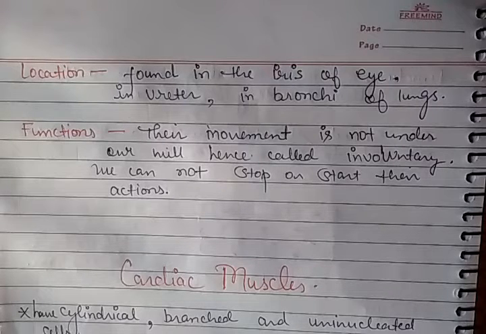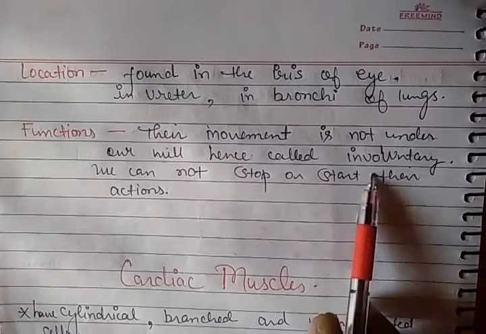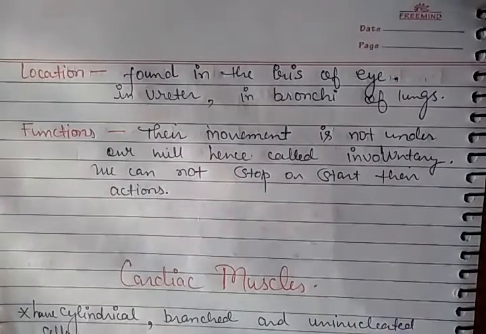As the food enters the stomach, it starts moving. As the digestion stops, the movement also stops. So we cannot control it. It works according to its need, and that's why they are called involuntary.